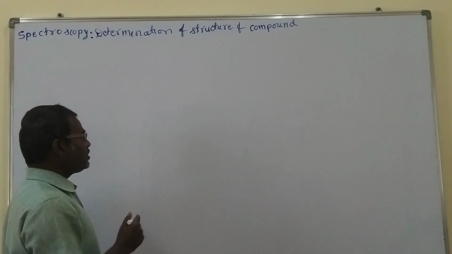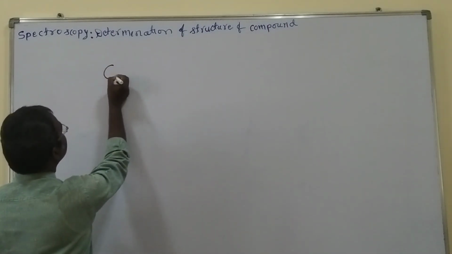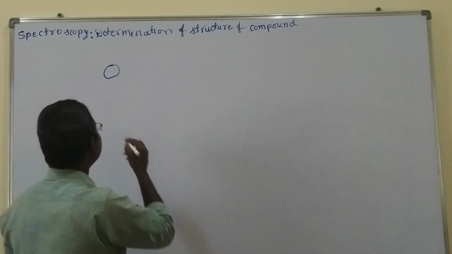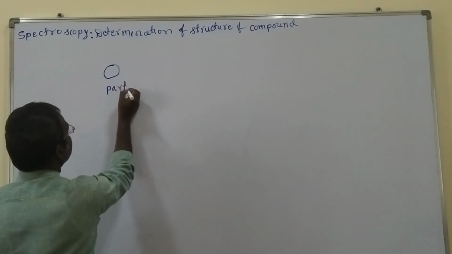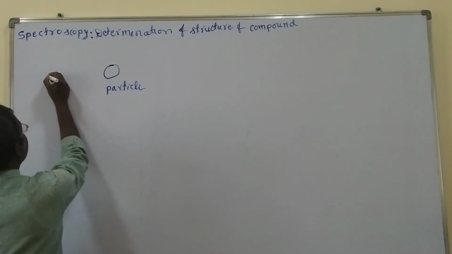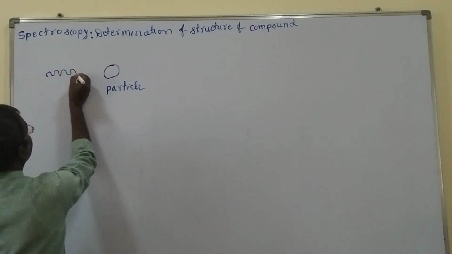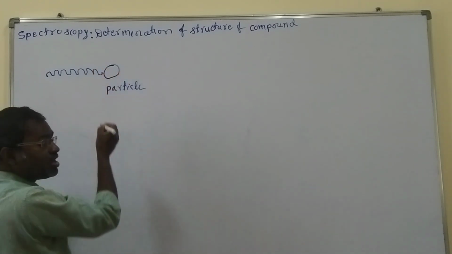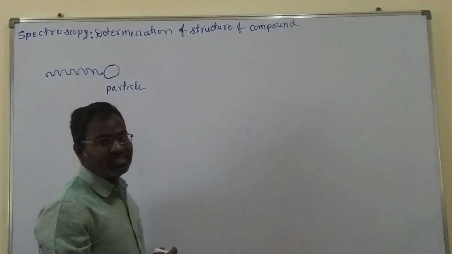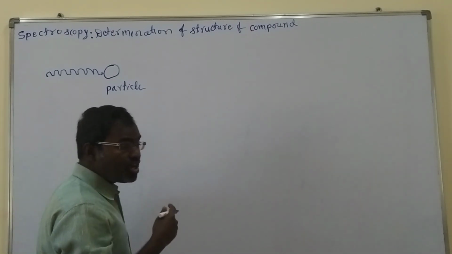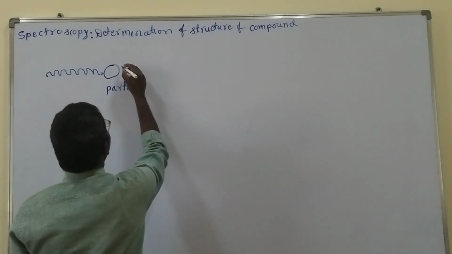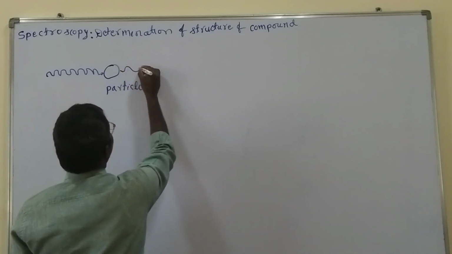In this case, we are taking the matter. Assume it is a molecule, or an atom, or simply a particle. Take the particle and irradiate it with light. The particle may absorb a certain amount of the light, and the remaining amount will be transmitted or reflected.